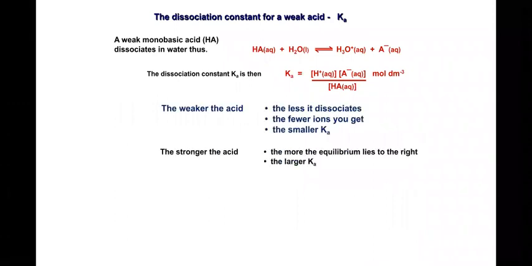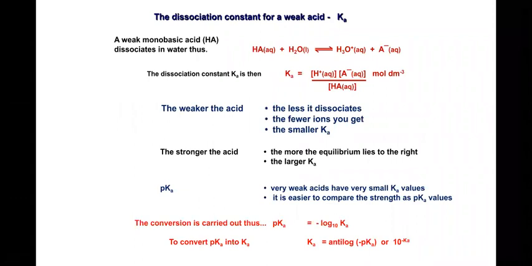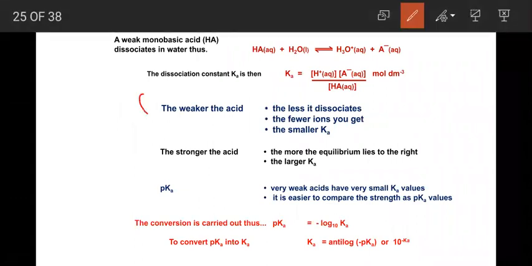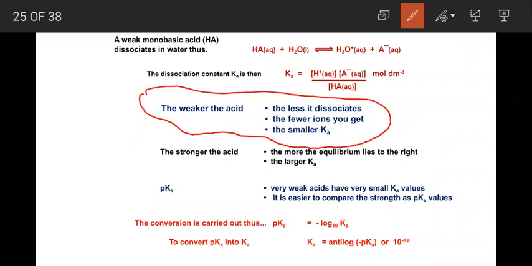And you just note the points here. If the acid is a weaker acid, what happens? The less it dissociates, so we get smaller Ka values. For a weaker acid, the dissociation constant will be smaller. For a stronger acid, we get larger Ka values.